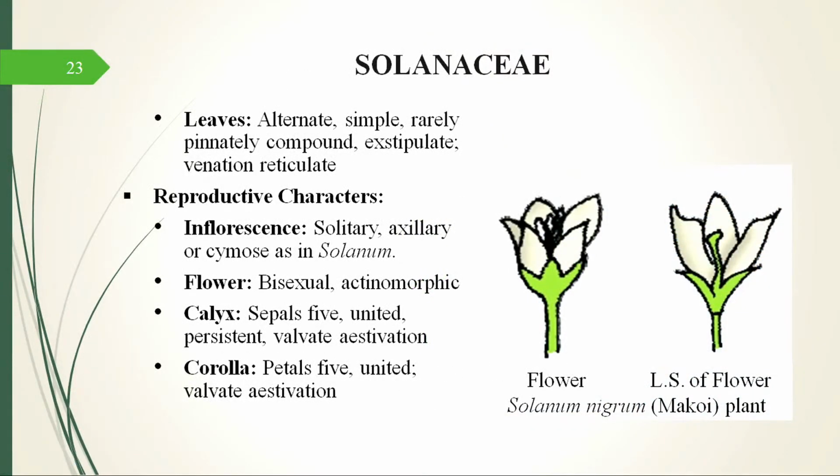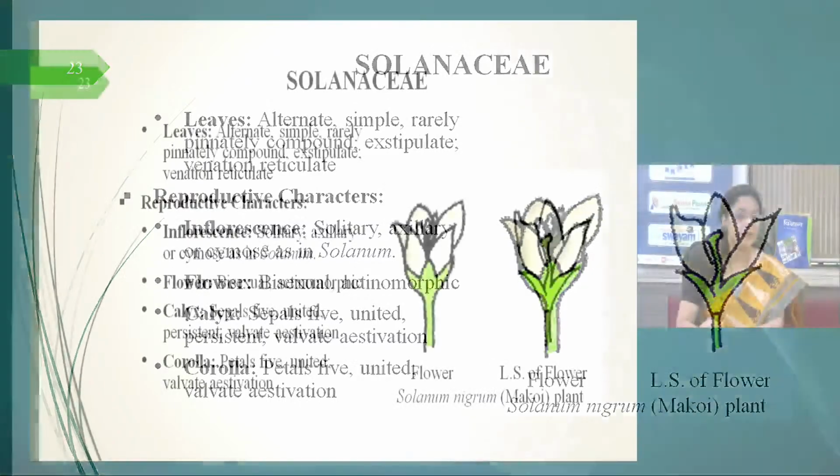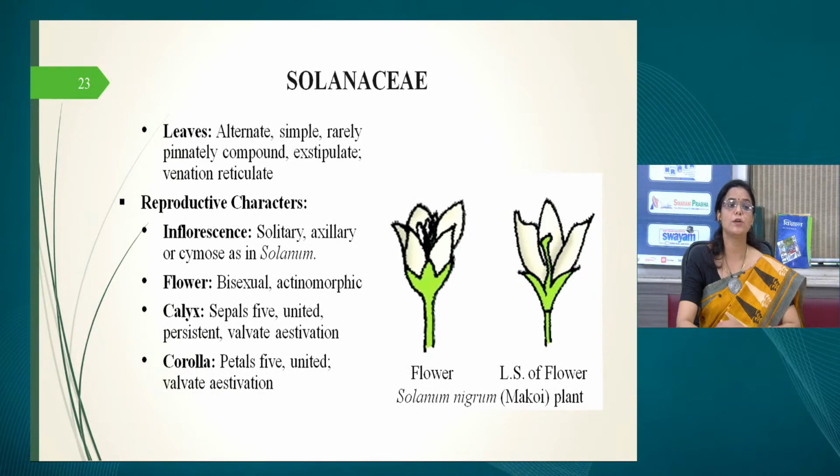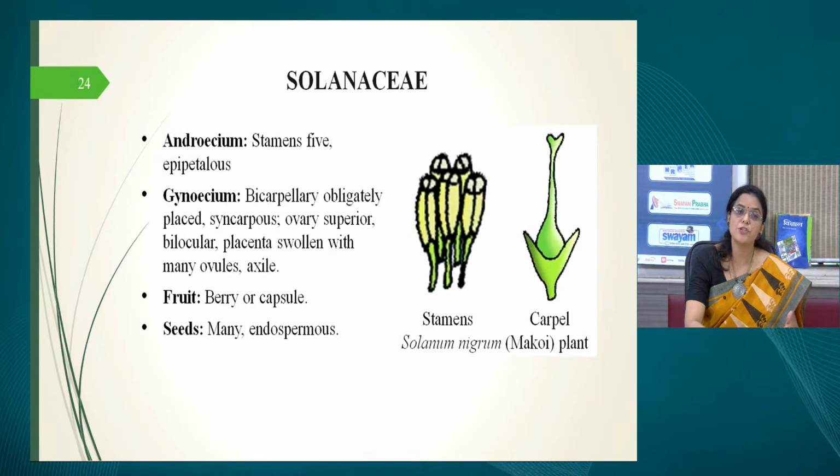Now coming to the leaves, they are simple, alternately arranged, not compound majorly, and they do not have a stipule, and the venation is reticulate. It is a dicot, so it will always have reticulate venation. Inflorescence, solitary, axillary. I am not going to go into the details of these terms. We have already done them in detail in the previous session. So this is how you first describe the flower, then you come to the calyx, then the corolla, then androecium, gynoecium, fruit, and then the seed. So this is how you describe.